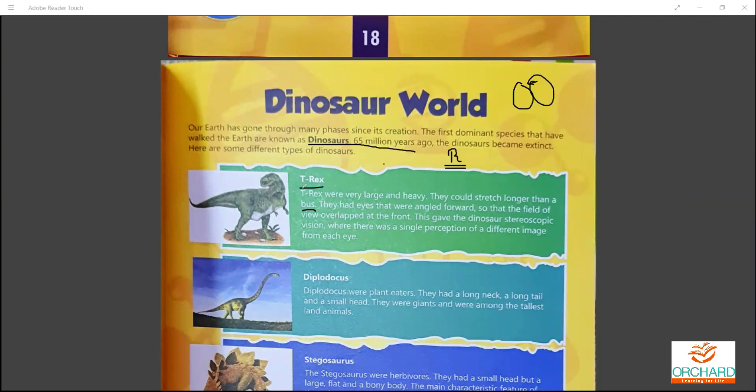So, the first one is T-Rex. They could stretch longer than a bus, and they have eyes that were angled forward so that the fields of view overlapped in front. This gave the dinosaurs stereoscopic vision, where there was a single perception of a different image from each eye.